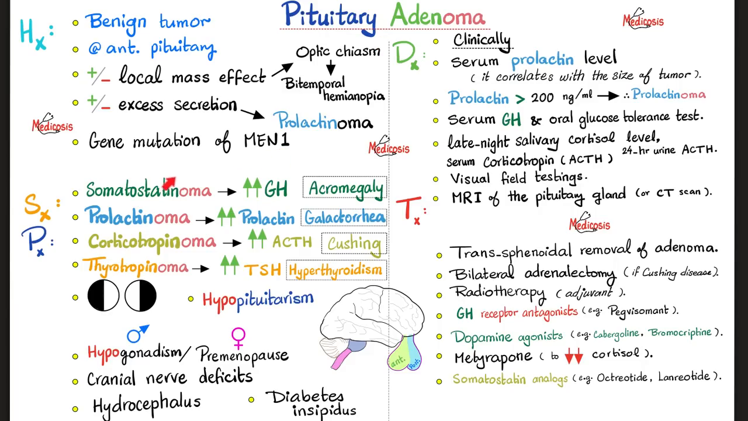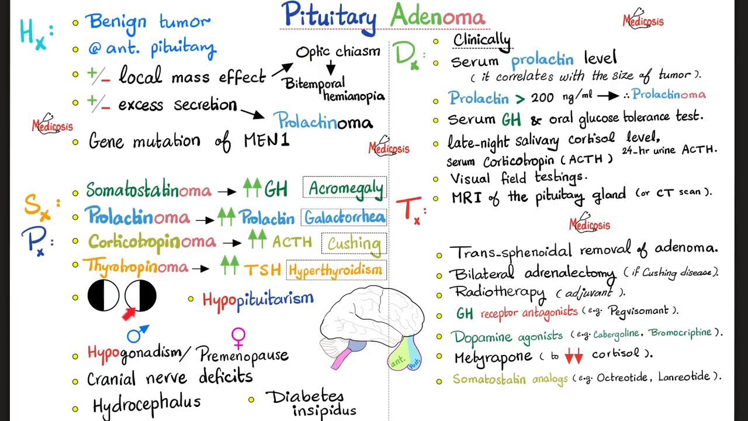The tumor could be a somatostatinoma, secreting too much growth hormone causing acromegaly, or it could be a prolactinoma, that's the most common type, which causes increased prolactin secretion and galactorrhea, or it could be corticotropinoma, secreting too much ACTH, which is Cushing syndrome. By the way, when the Cushing syndrome starts in the pituitary, as in this case, we call it Cushing disease. Thyrotropinoma secretes too much TSH, the thyroid secretes too much thyroid hormone, and this is hyperthyroidism.